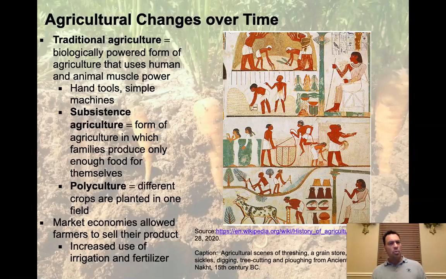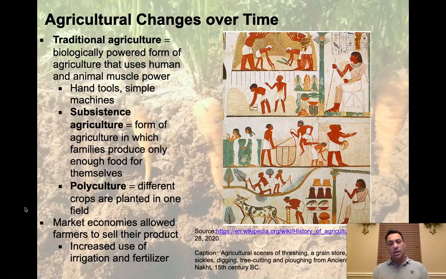Now, what was going on back then is something called subsistence agriculture, which is a form of agriculture in which families produce only enough food for themselves. So they would have a local farm and they would grow what they needed. And on that farm would be numerous crops, some of different amounts depending on the demand for that family of a crop. And so they would develop something called a polyculture, which is different crops that are planted in one field. So you might have an area where you're growing, I don't know, pumpkins and corn, watermelon, whatever it is. You could think of whatever it is that you're growing or what your desire is, and you would grow that in your field, and then you would live off that. So that's your subsistence agriculture.